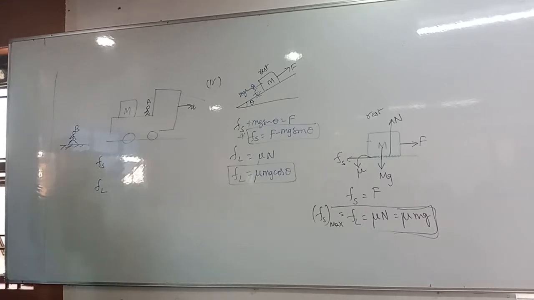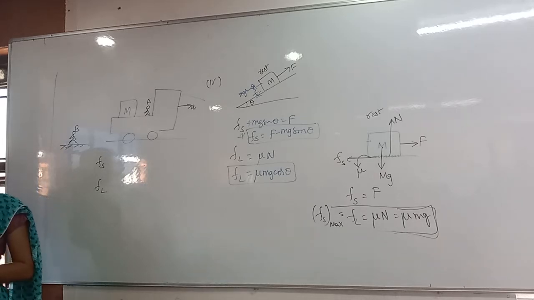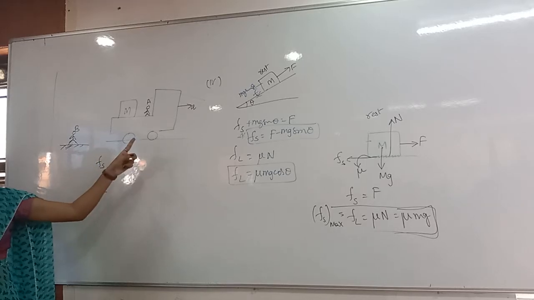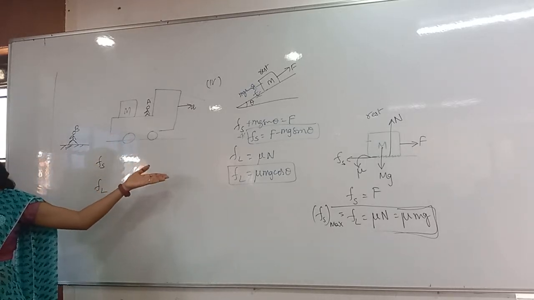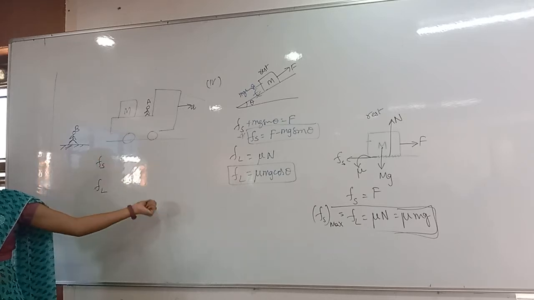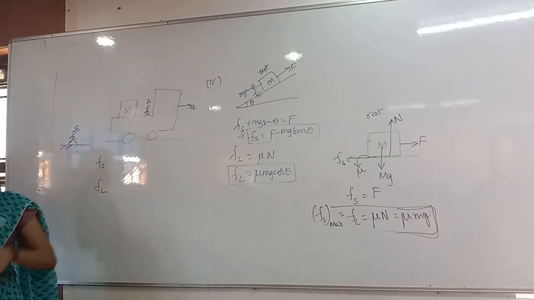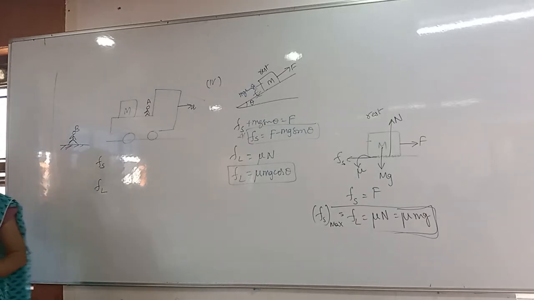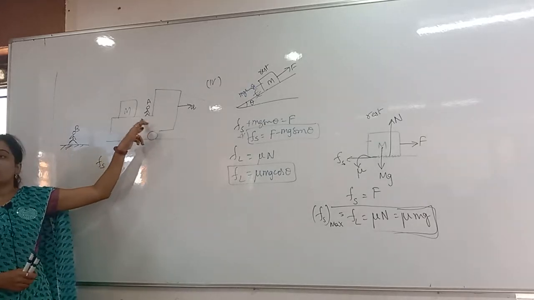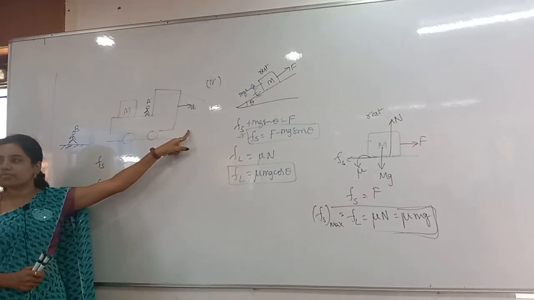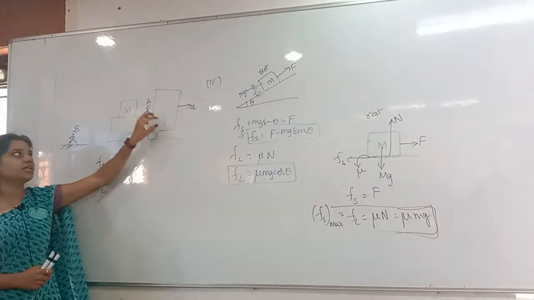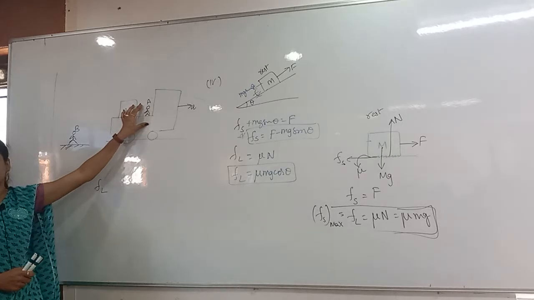The person on the ground has a different frame of reference, because he is standing on the ground. Another person is in the truck. He is moving already, so his frame of reference will be different. Who is having an inertial frame of reference here, and who is having a non-inertial frame of reference? A is having a non-inertial frame of reference, because the truck is accelerating.